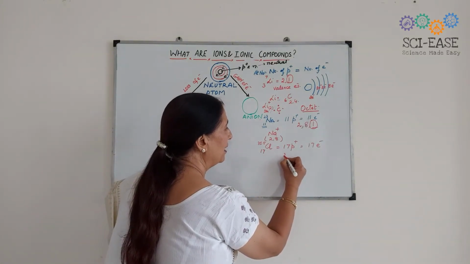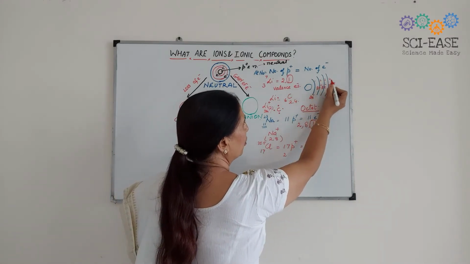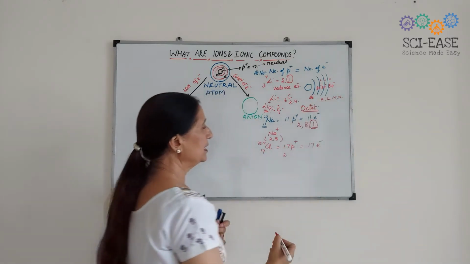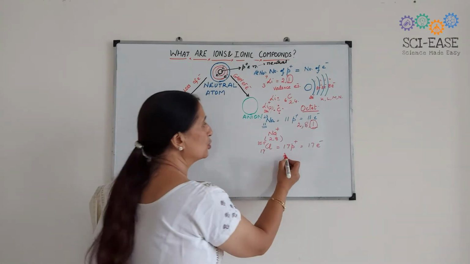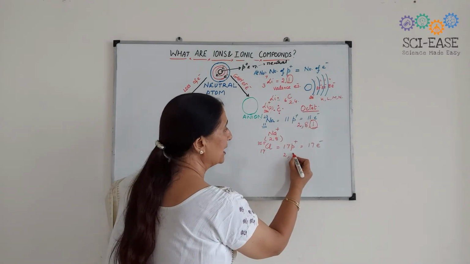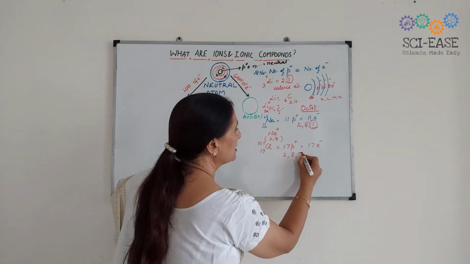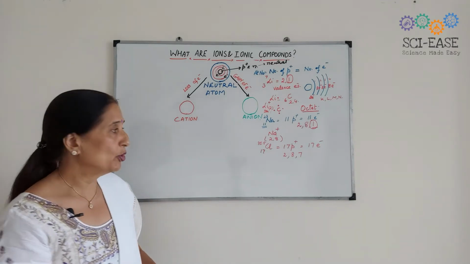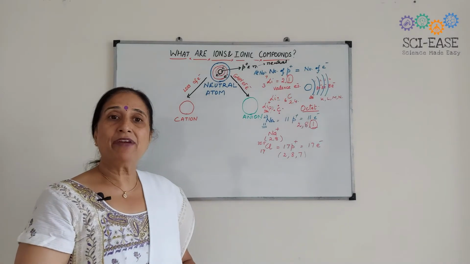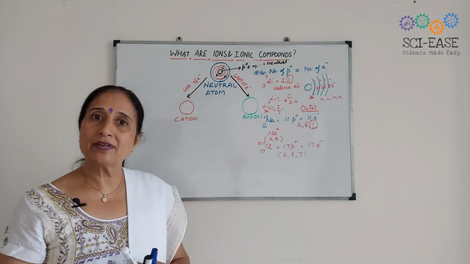For the naming of the shells, you can do 1, 2, 3, 4 or K, L, M, N. So in the K shell, or the first shell, 2 electrons will be accommodated. In the second shell, or L shell, 8 electrons will be accommodated. And in the third, or M shell, 7 electrons will be accommodated. So it will have 3 orbits in which 2, 8, 7 electrons are accommodated respectively.